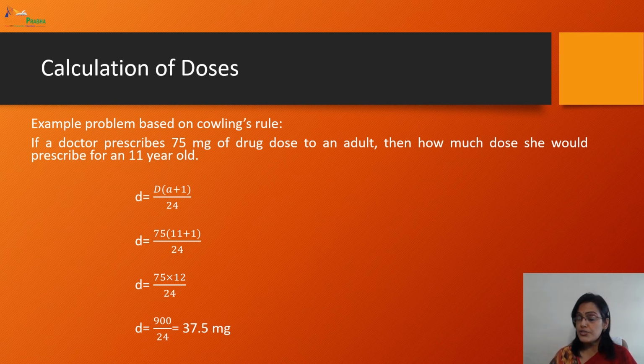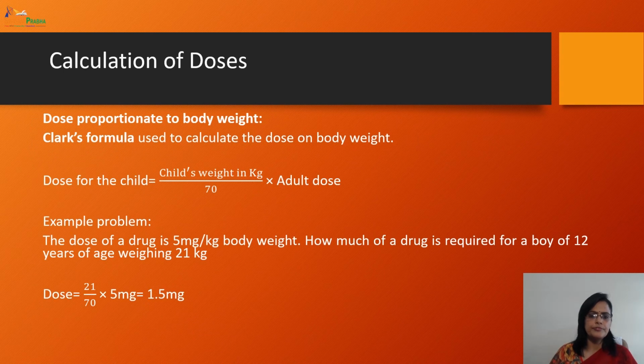So dear students, just quickly remember and learn by heart these formulas and for what age group they are used. This question is going to come in the examinations, so be prepared for how you are going to answer. Now moving to next, which is dose proportionate to body weight. Clark's formula is used. Now what is the formula? Child's weight in kg divided by 70 multiplied by adult dose.